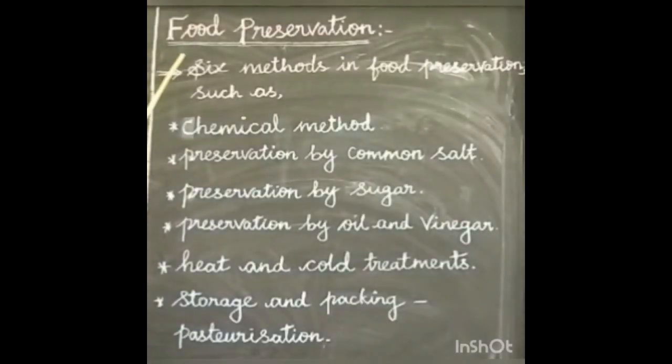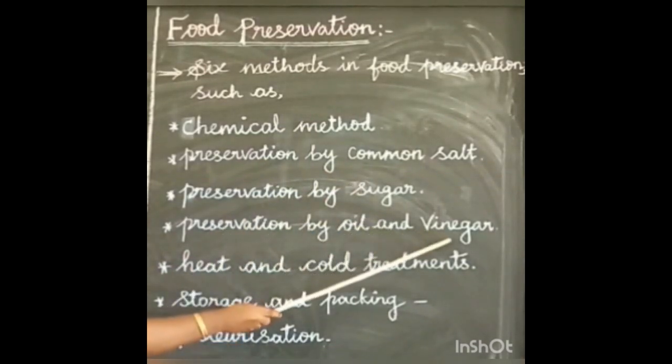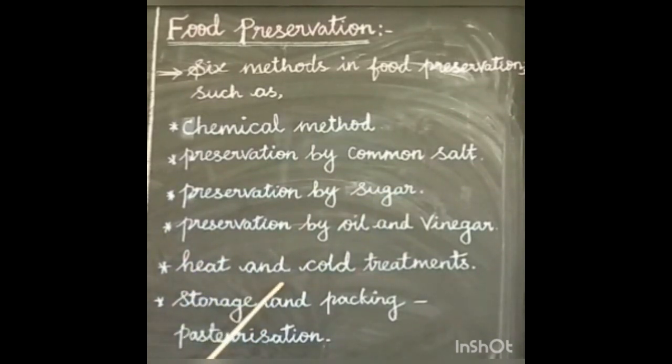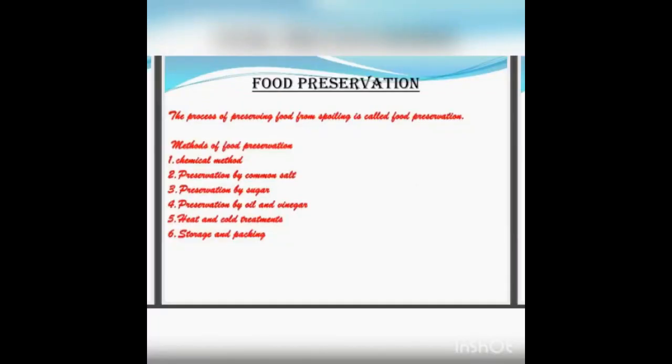Let us see the next topic, food preservation. The process of preserving food from spoiling is called food preservation. There are 6 methods in food preservation: first one chemical method, second one preservation by common salt, third one preservation by sugar, fourth one preservation by oil and vinegar, fifth one heat and cold treatment, last one storage and packing. It is also called pasteurization.